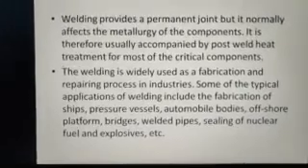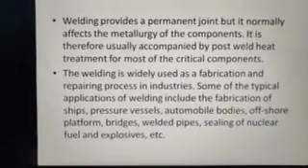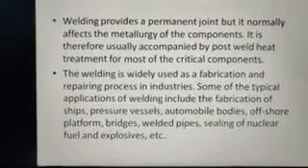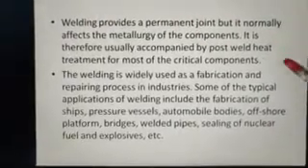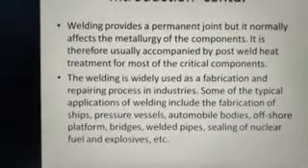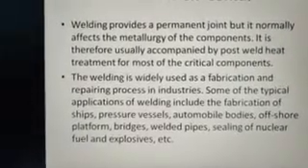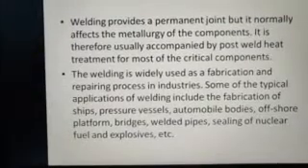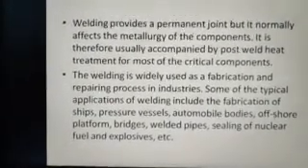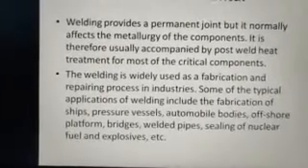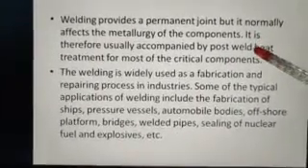In such cases you won't get properties similar to the base metal, and that can be overcome by applying post-weld heat treatment, using techniques to harden or soften the material. You apply such heat treatment or surface treatment techniques for the welded joints, and it provides a permanent joint,